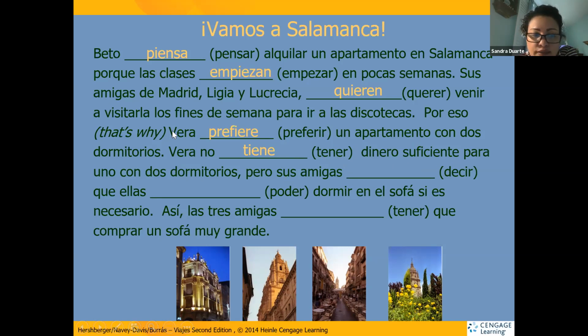Pero sus amigas, her friends, remember her friends Ligia and Lucrecia, amigas. Now the subject change. We're going to use the verb decir. Decir is one of the verbs that ends in IR. We have to conjugate the ending, add a personal ending. The personal ending will have to be conjugated to the 6th subject because it's plural. The noun is plural and it's feminine.